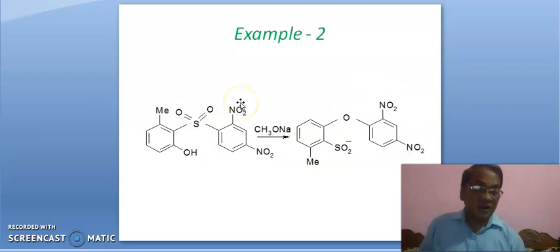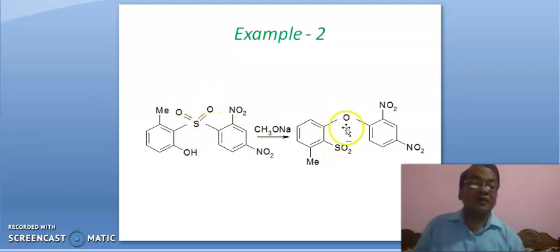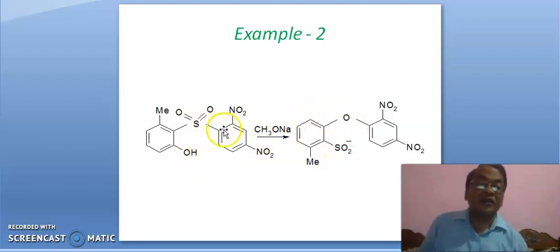Now example 2. This oxygen gets attached with this carbon and this group is now free. This bond breaks. Friends, O gets attached with dinitrobenzene and this group is now free, SO2 minus. Okay. Example 3.